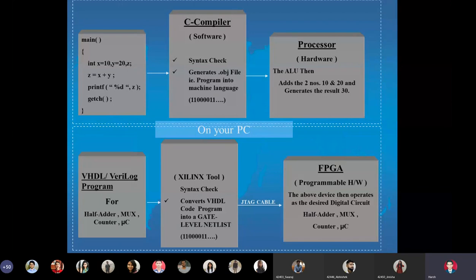Using a download cable called a JTAG cable, we are going to dump that program in the form of ones and zeros into our hardware, specifically an FPGA, or field programmable gate array. So you can consider FPGA comparable to a microcontroller, and both of them are comparable to a processor which actually executes the C program.